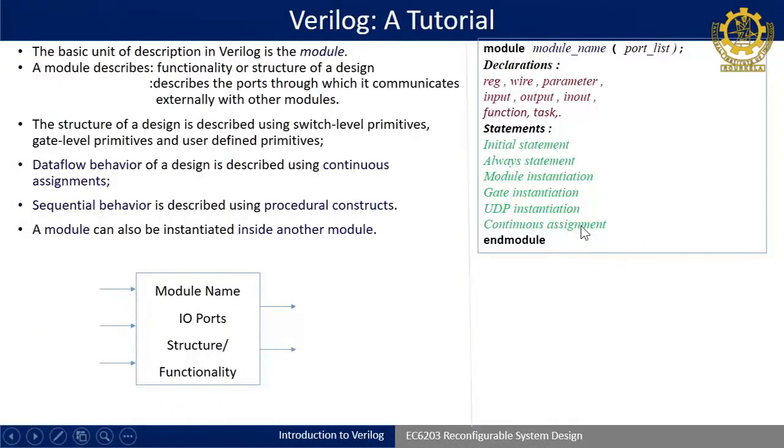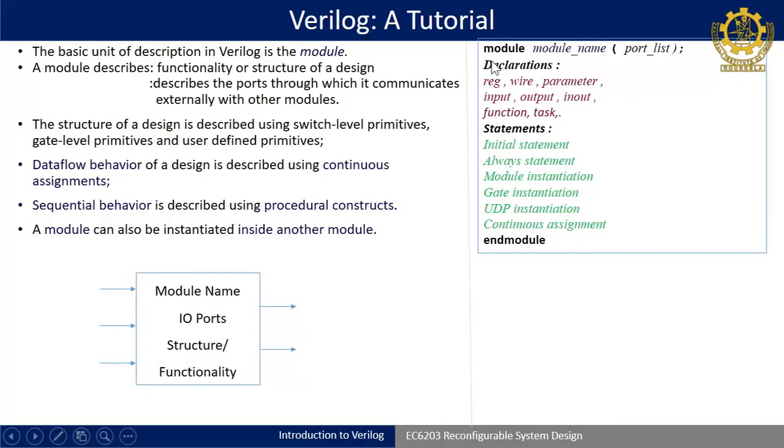So, continuous assignment statements are the statements used for data flow modeling. Like if I have a Boolean expression like y is equal to a and b, a simple Boolean expression, that is mostly modeled by using a continuous assignment statement. So, if you see, after module firstly all the declaration part has to be described. So, these are the keywords with which we mostly describe the design in the declaration part. Once the declaration part is over, then we will go ahead with the executional part.